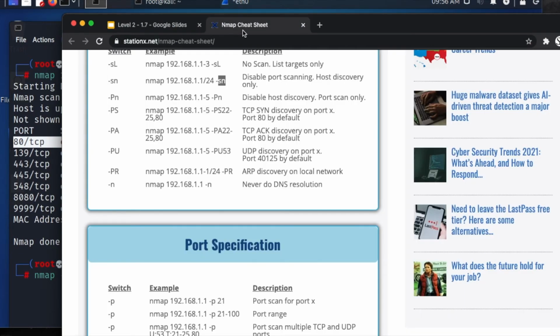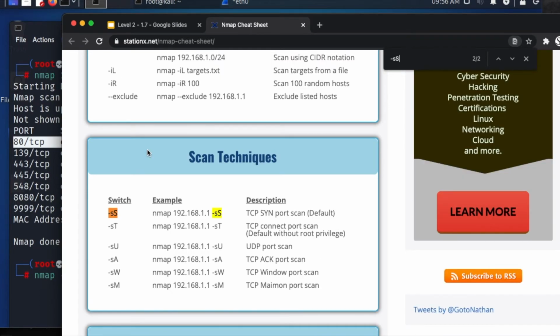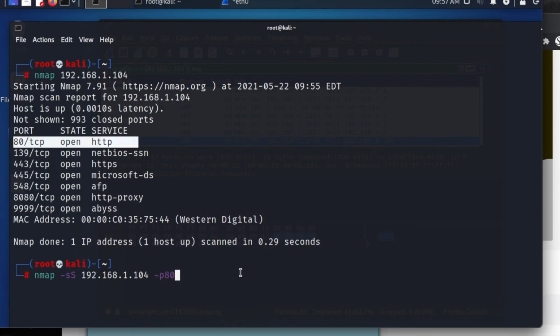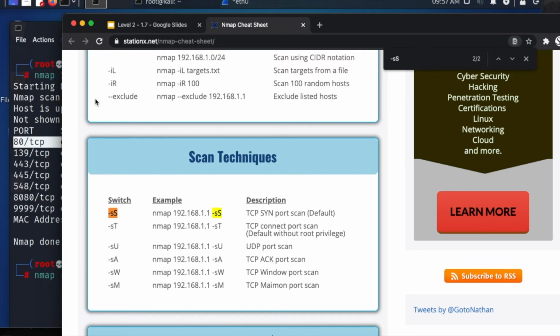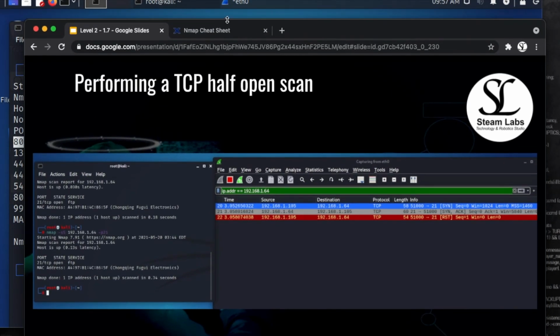So we're looking for -sS, and what does it stand for? -sS is a TCP SYN port scan, which we have just discussed in the slides here. And as I said, do refer to this information before you run these different scans, and do some research into what this is if you don't understand the example in my video today. Now, going back over to slides, I know that we also need to have Wireshark set up to show how this works. So let's have a look at how to sniff that packet.